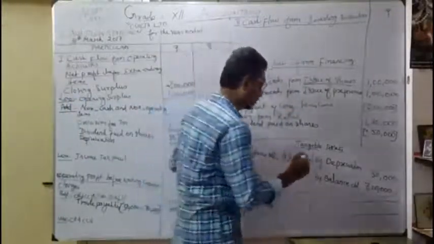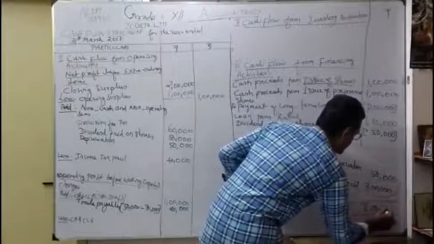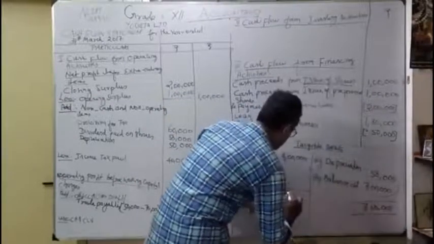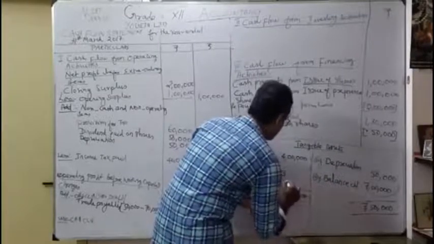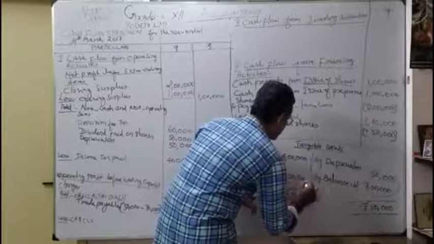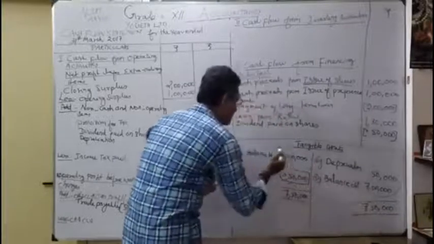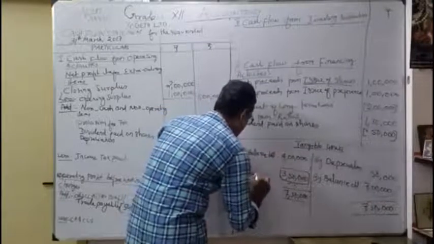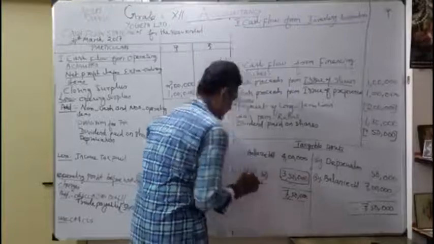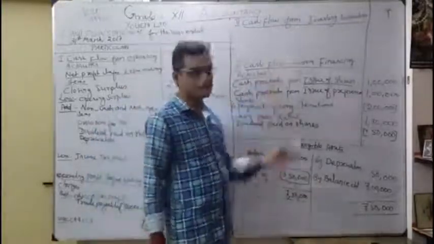So what will you get now? See here it becomes 7,50,000. So the balance here is 7,50,000. Now see what balance is coming in: nothing but 3,50,000. Put a box here. So what is this? It's nothing but tangible assets purchased for cash, the balancing figure. So 3,50,000. Which activity does it come under?